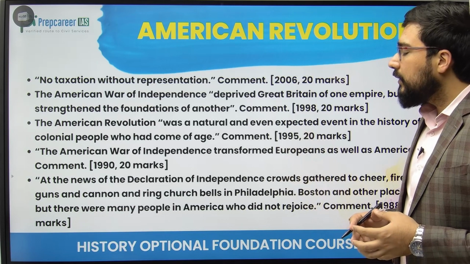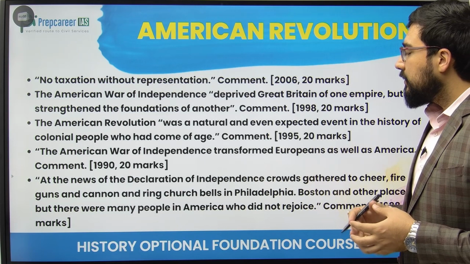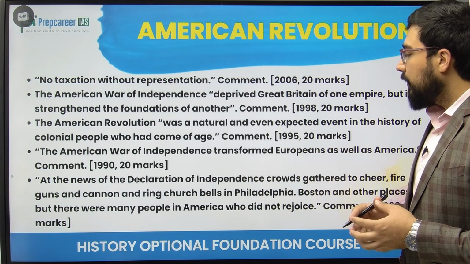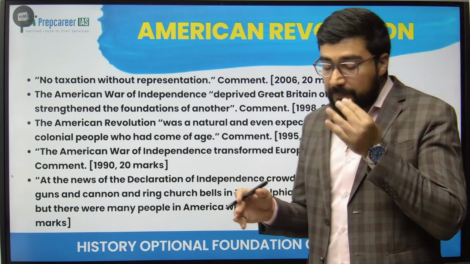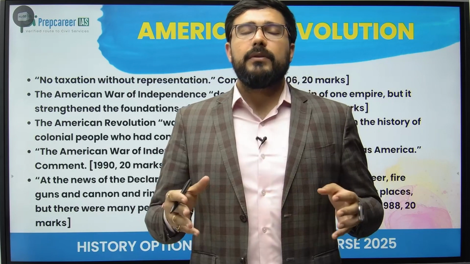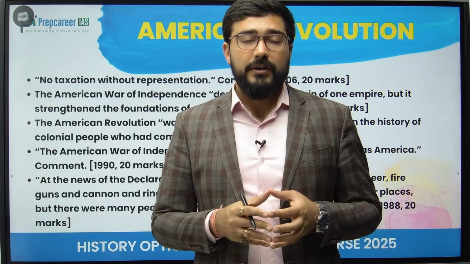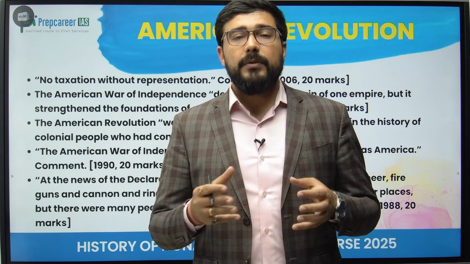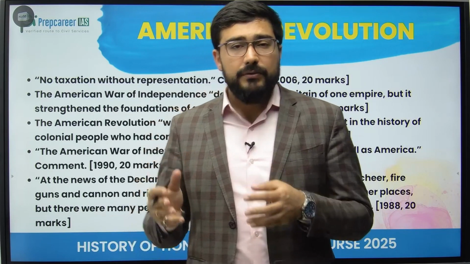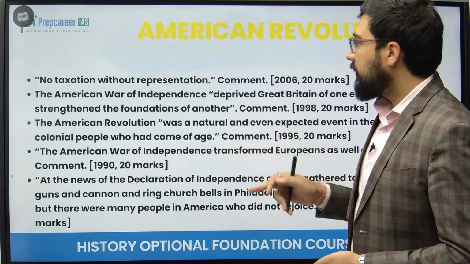And finally, at the news of the Declaration of Independence, crowds gathered to cheer, fire guns and cannon, and ring church bells in Philadelphia, Boston, and other places. But there were many people in America who did not rejoice. So it means that when the Declaration of Independence came in 1776, everybody was not happy. Some of the people, the migrants who were the first generation, were not happy about it. Some of the people who were complete supporters of monarchy were not happy about it. So many of them eventually moved towards Canada after the war, right? So this is a theme which you have to understand.